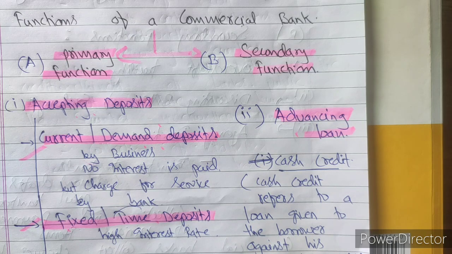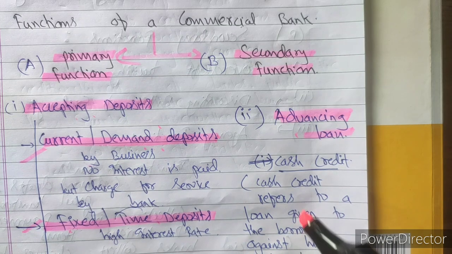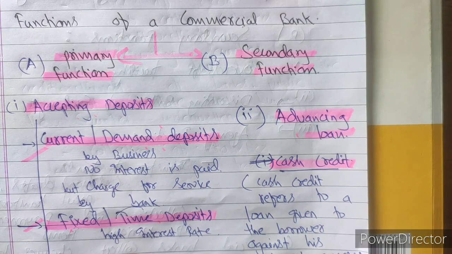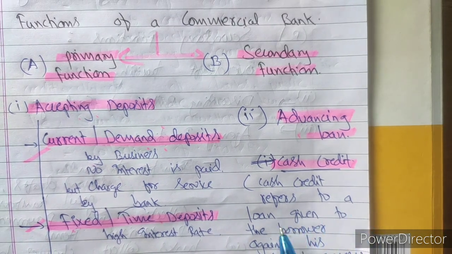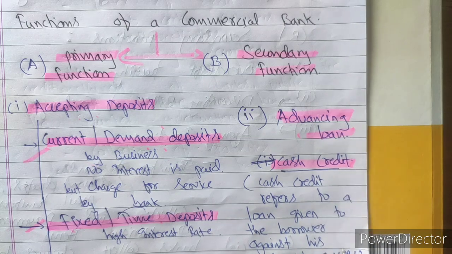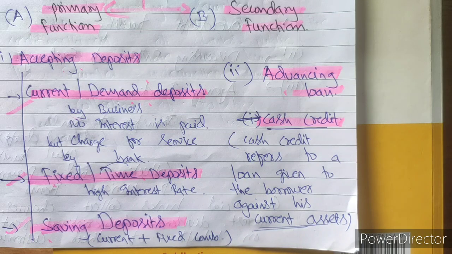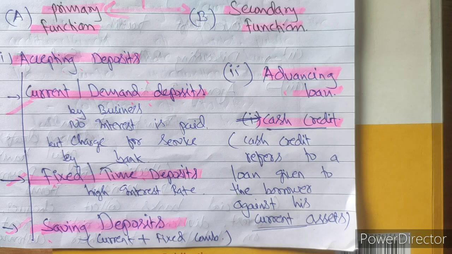in advancing loans also there are certain types of loan which a commercial bank gives. The first type of loan is the cash credit. It's a small amount of loan given by a commercial bank to its customer on some securities, such as current assets. Cash credit refers to a loan given to the borrower against his current assets, and these current assets may also include shares and debentures of a customer. By keeping his shares, certain securities and current assets, the customer can borrow some loan.